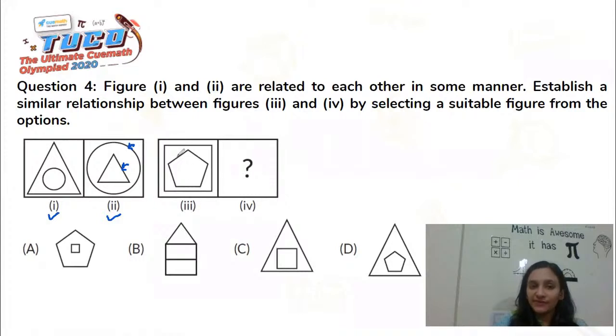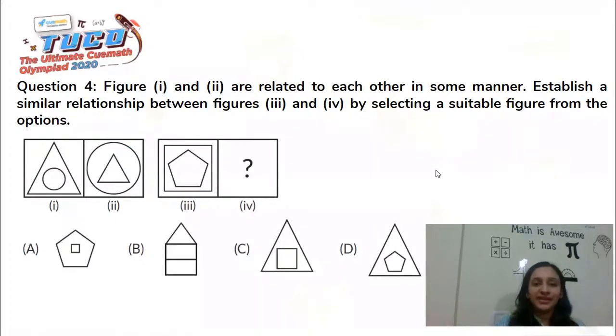So in figure 3, we have a square at the outside and, 1, 2, 3, 4, 5, a pentagon in the inside. So what will happen here is that the pentagon will go outside in figure 4 and the square would come in. The only figure that we have of the same sort wherein the pentagon has gone out and the square has come in is option A. So this becomes the correct answer to our question. I hope you all understood the relation here. The figure which is at the outside initially goes inside and the shape which was at the inside goes outside. So we did the same thing, square comes inside and pentagon goes outside.